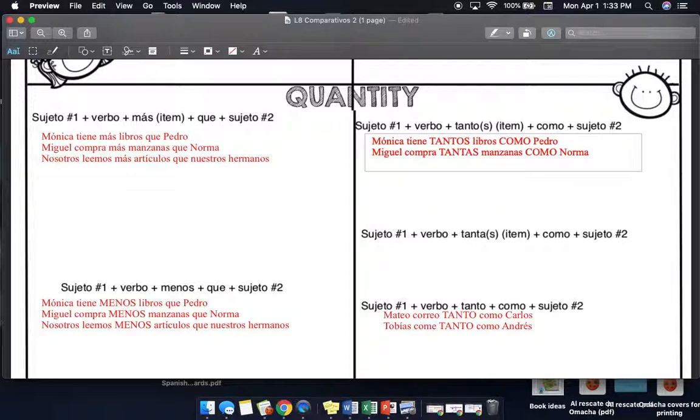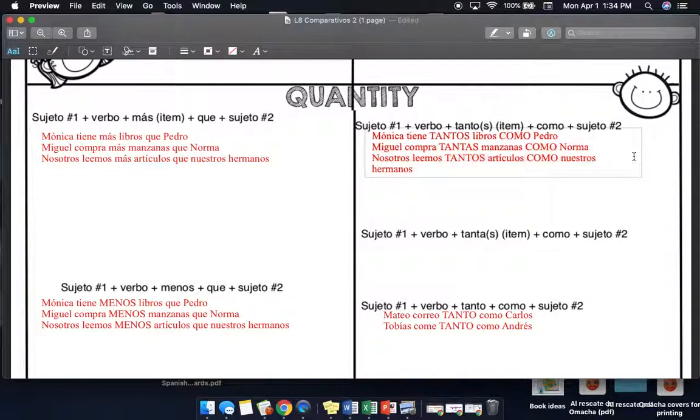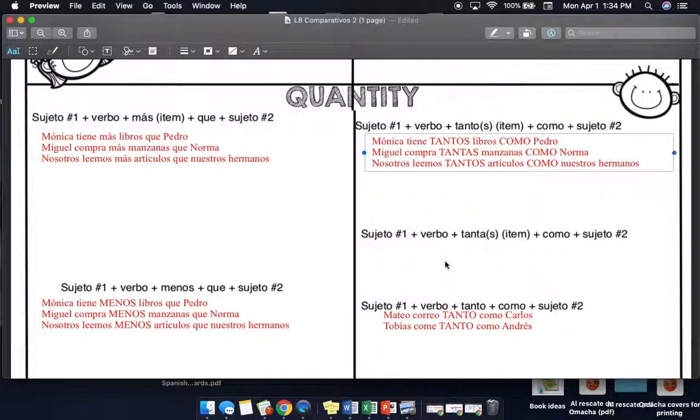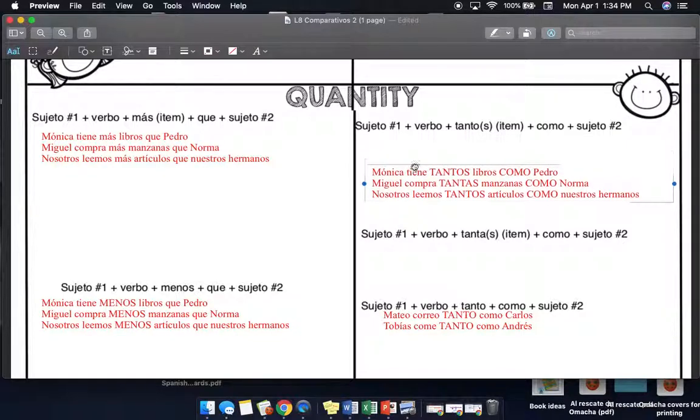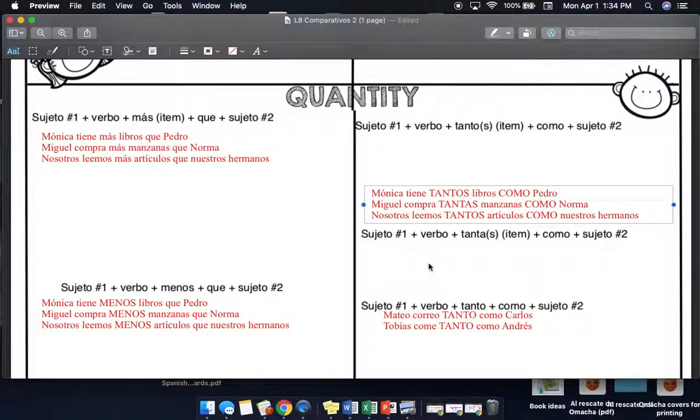But we can do that as well with nosotros leemos tantos artículos como nuestros hermanos. All right? So that's an option right there as well. And again, these I've kind of put together in our examples where the top one is for masculine, singular and plural, and the bottom right here is for feminine, singulars and plural.